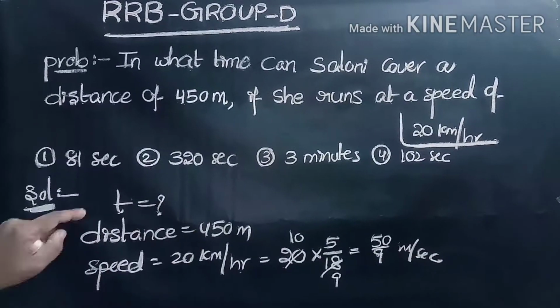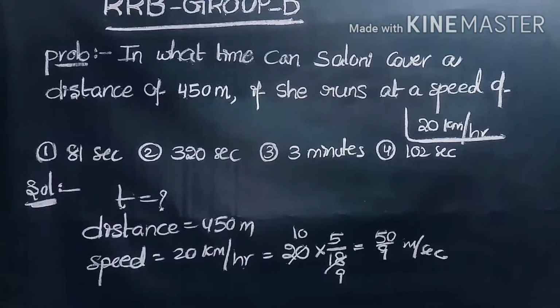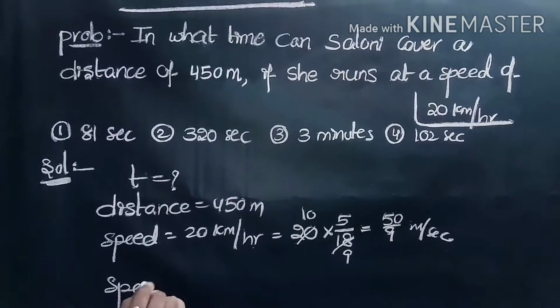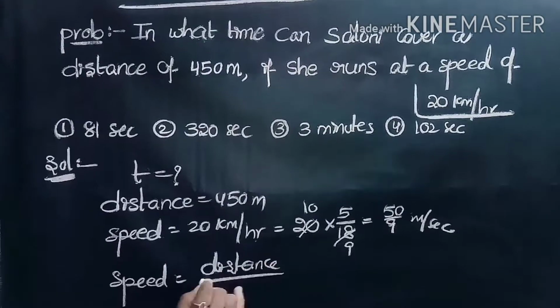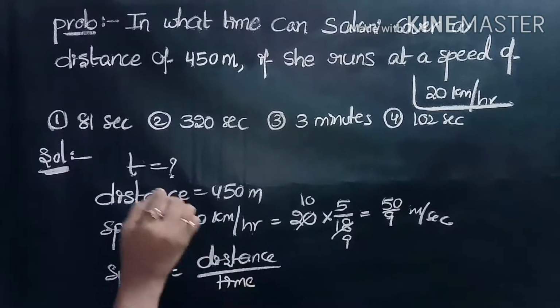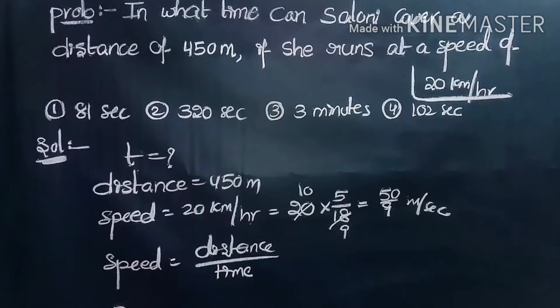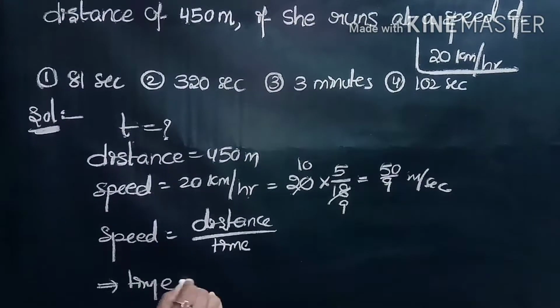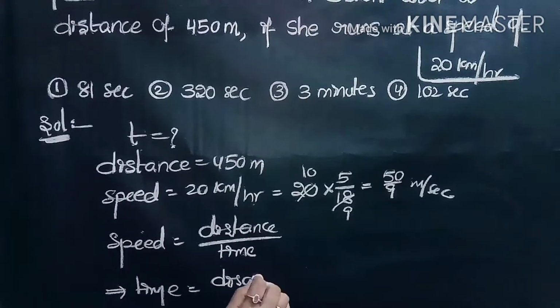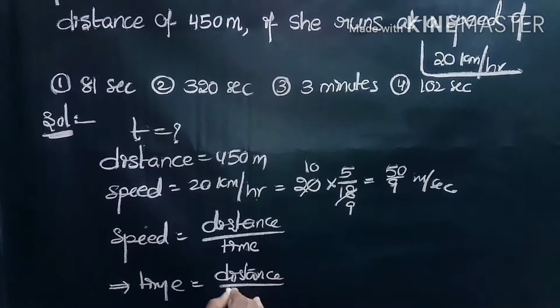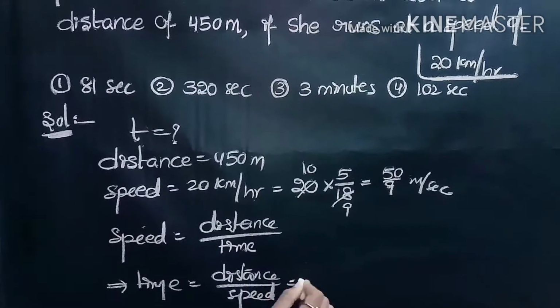Now we want to find the value of t. To find this value we use the formula speed is equal to distance by time. But we want the time value, so we convert this formula: time is equal to distance by speed. We just interchange these two values. Now we substitute the values.